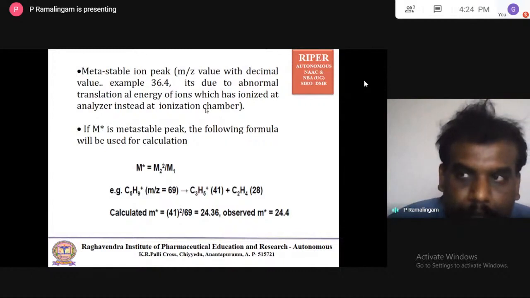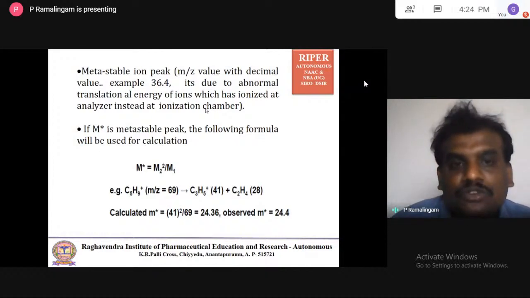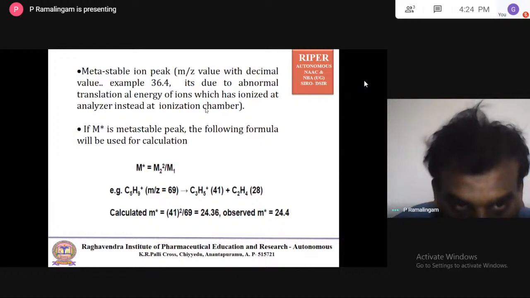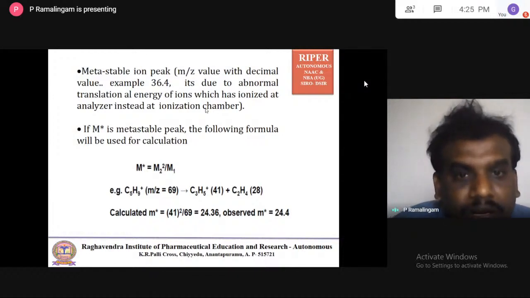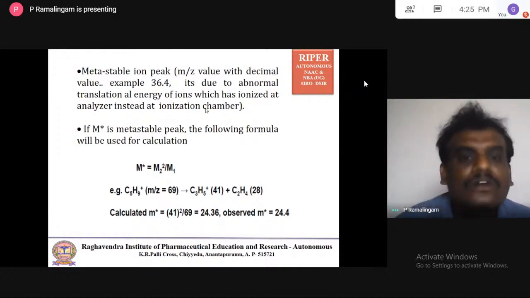The analyzer separates the formed ions according to the mass to charge ratio, nothing but the m/z value. Normally, ionization takes place only in the ionization chamber, but in the case of metastable ion peaks, the ions are formed in the analyzer instead of the ionization chamber.